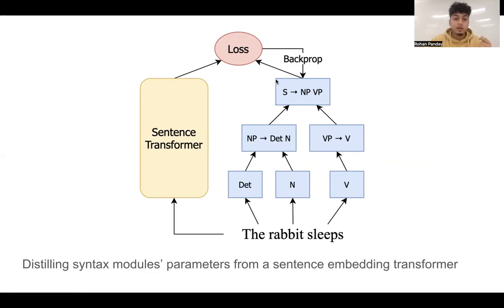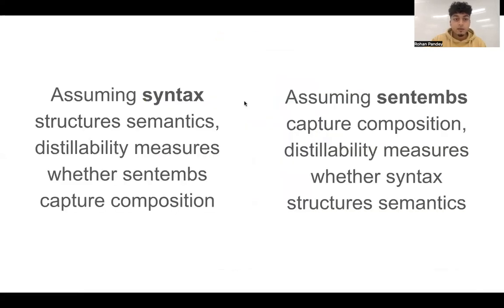So it's sort of like a distillation setup where the transformer's knowledge about sentence embedding, which is learned distributionally without any inductive bias about syntax, is then distilled into the module net via this training process. So there's sort of two views of how to interpret this distillation behavior.